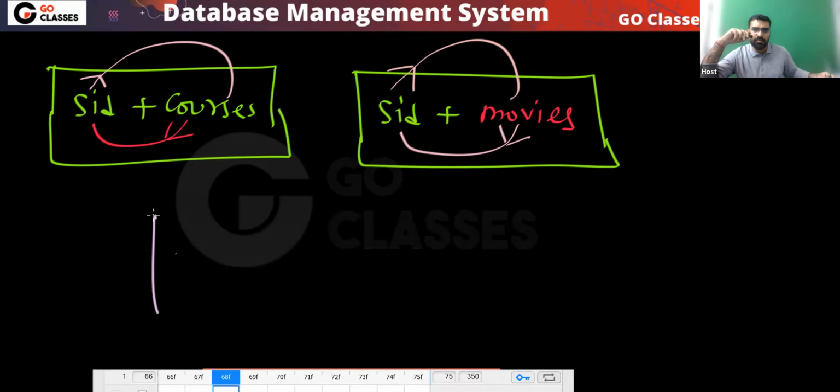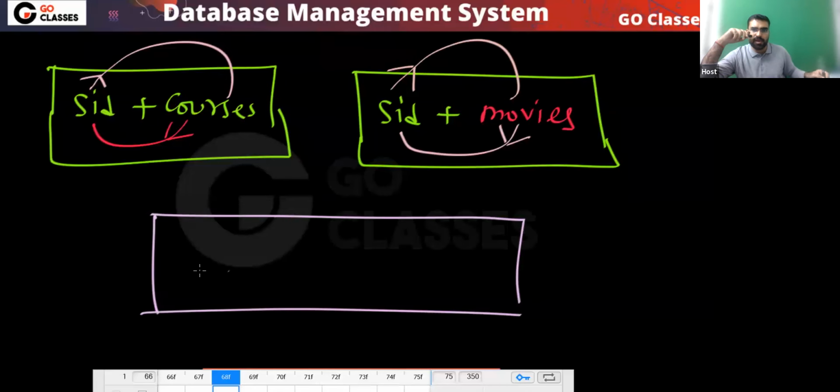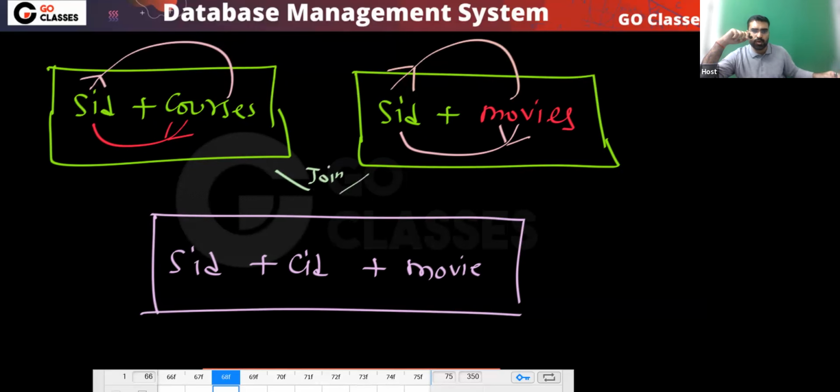But the problem will happen when you put more than one many to many relationship in a single table. Is this clear? Tell me. So when you join them and put them in a single table, then there will be a problem between these two.